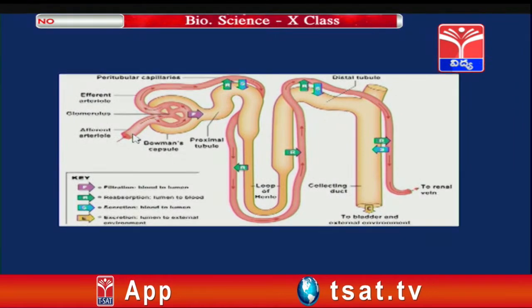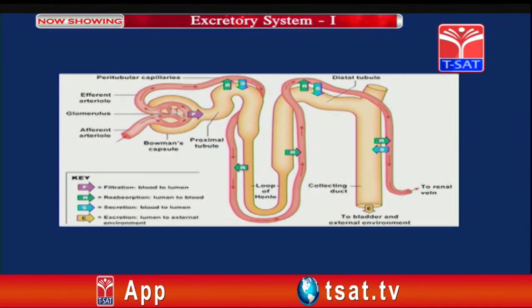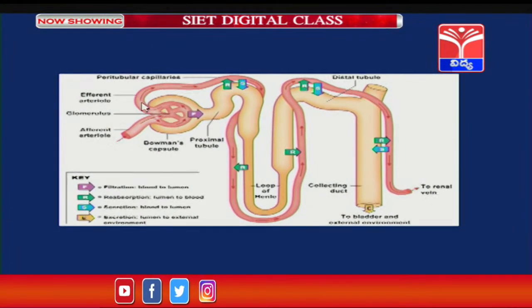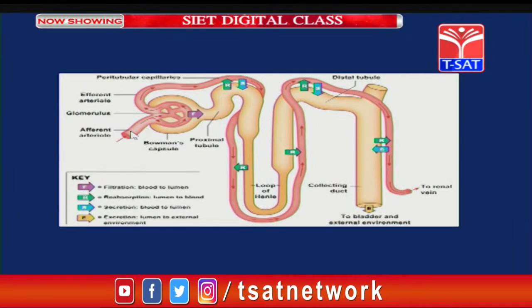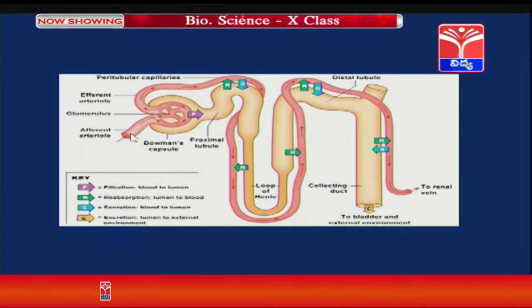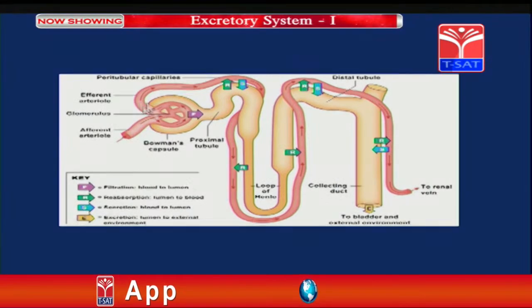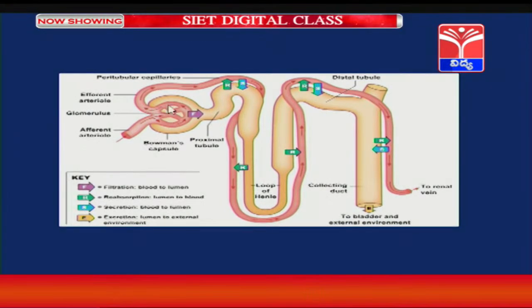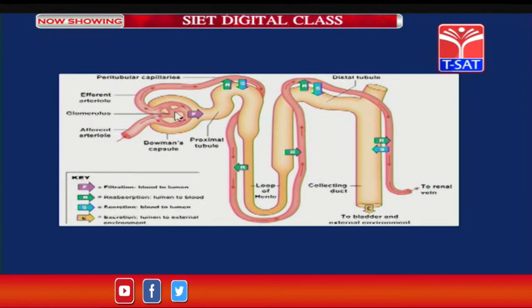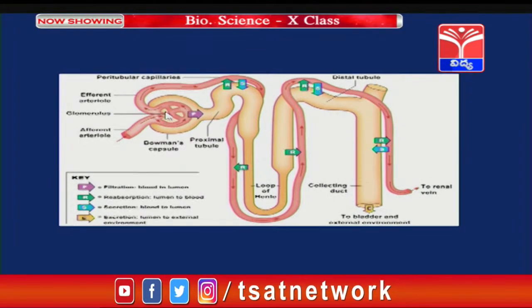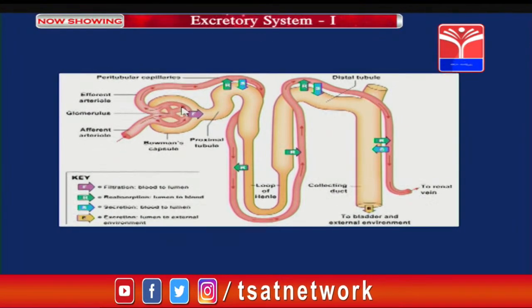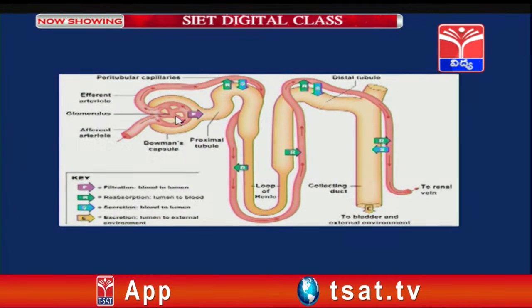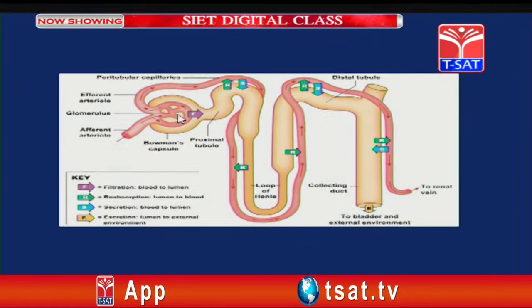So, afferent enters into the Bowman's capsule, efferent leaves the Bowman's capsule. If you see the diameter of these two blood vessels, the diameter of afferent is slightly larger than the diameter of efferent, which creates enormous blood pressure inside the glomerulus, and this blood pressure is responsible for the filtration of blood. So, the blood is filtered inside the glomerulus, hence this process is called glomerular filtration.